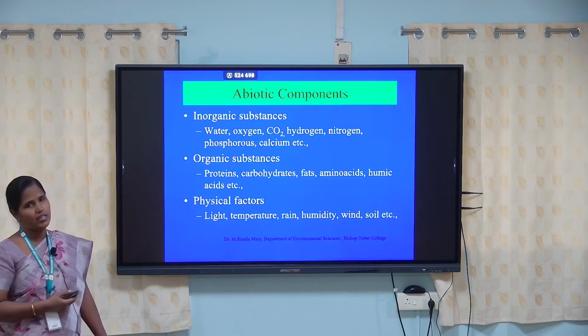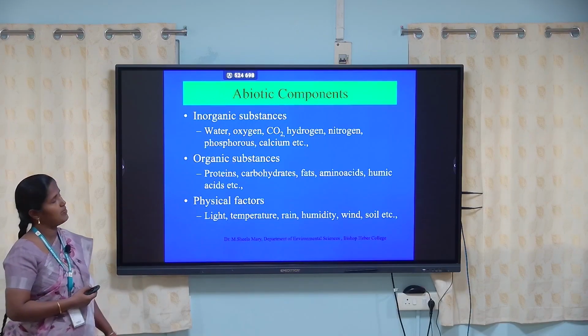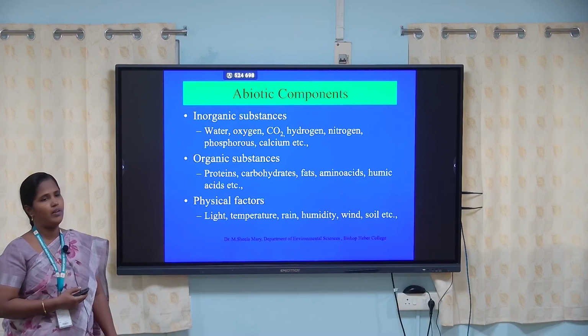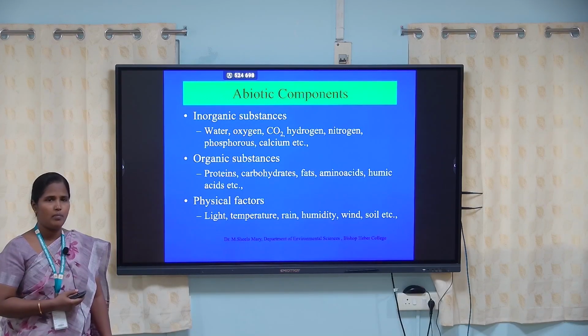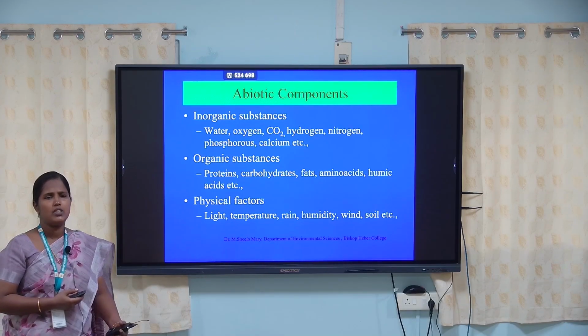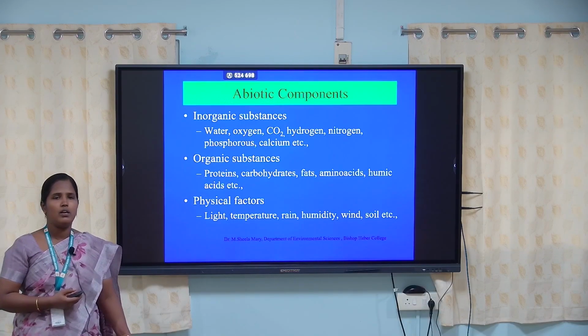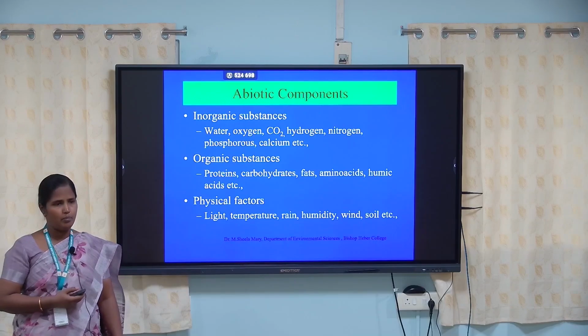These physical factors are also very important. Without these physical factors the plant cannot grow. So the plants are very important in our environment. Plants means trees, shrubs, climbers.